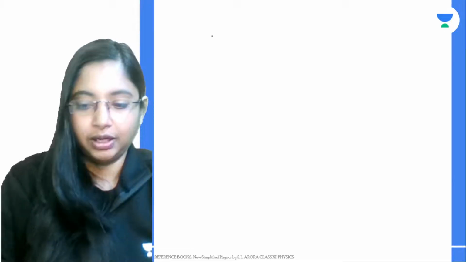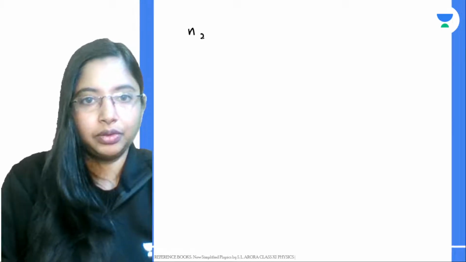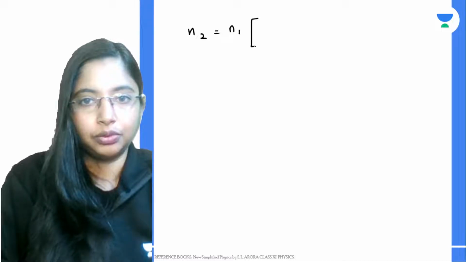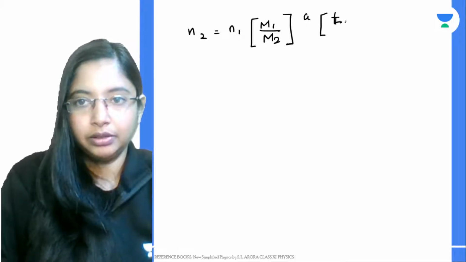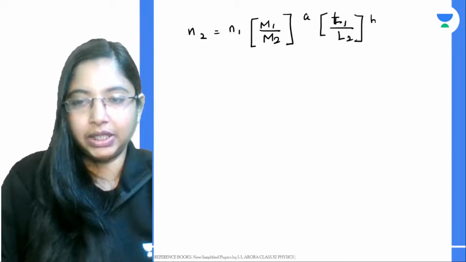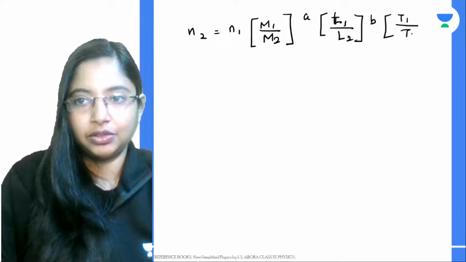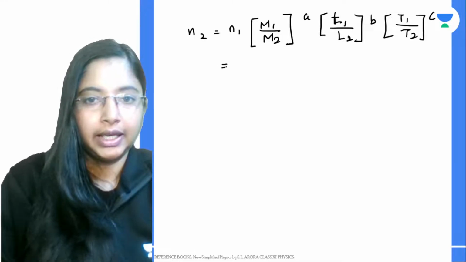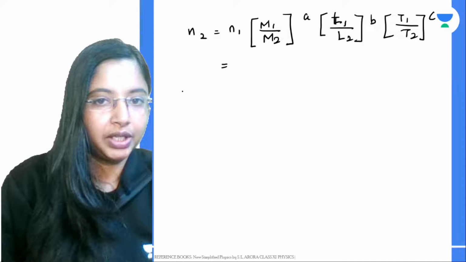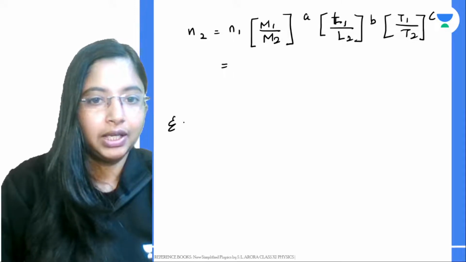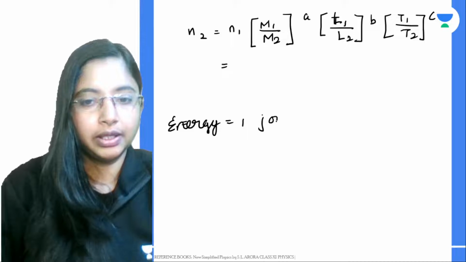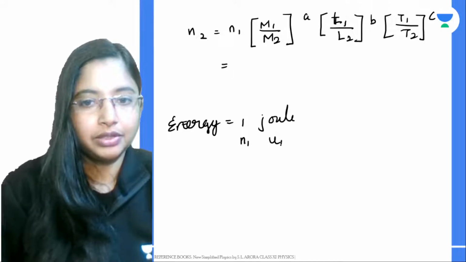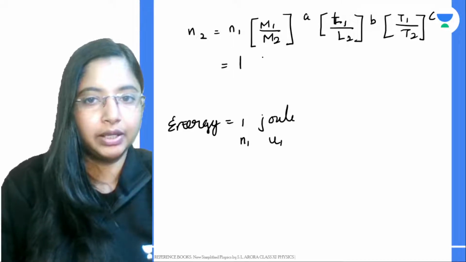So here we know n2 is equal to n1 into (m1 by m2) to the power a, (l1 by l2) to the power b, and (t1 by t2) to the power c. n1 we know the value. Energy is equal to 1 joule, so this is n1, this is u1. So n1 is actually 1.